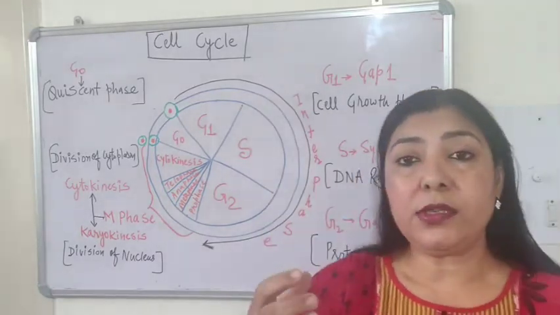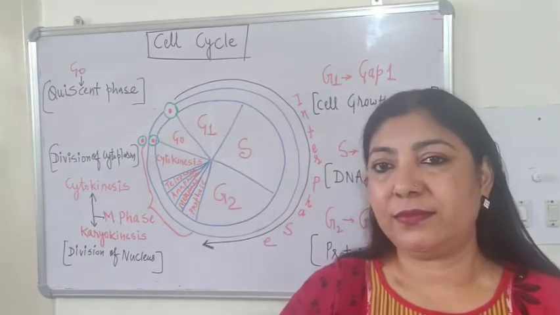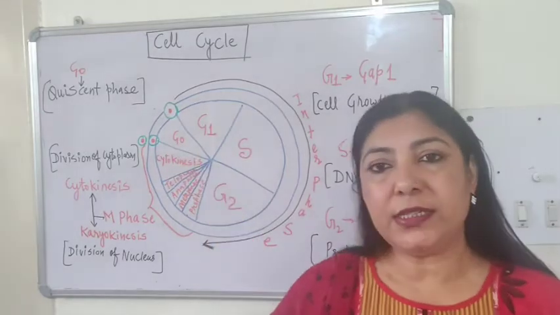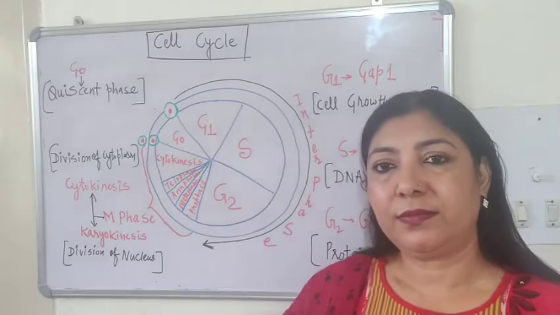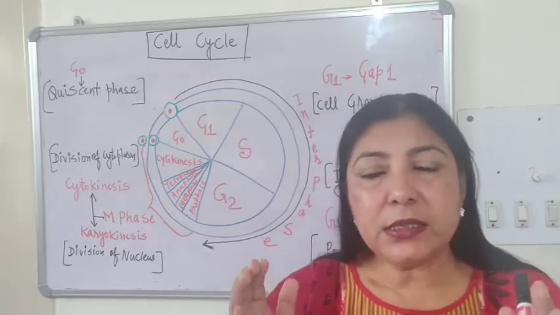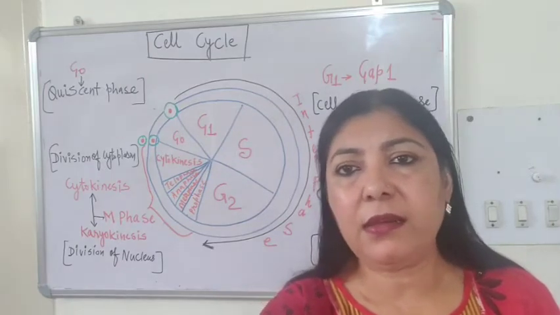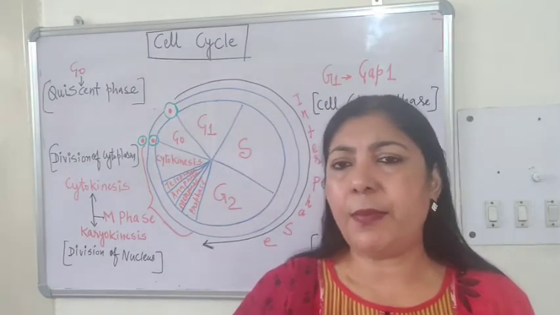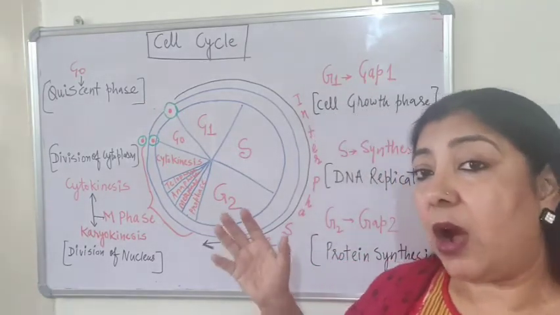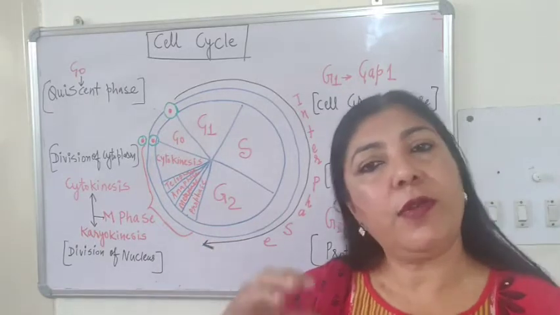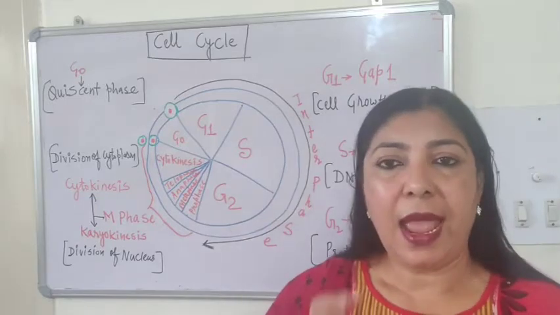Interphase controls 95% of the time period of a cell cycle, and only for 5% of the time is there the process of cell division. So the average time period of a cell cycle in a eukaryotic cell is approximately 24 hours. So you can understand that out of these 24 hours, for 23 hours the cell is showing interphase, and interphase